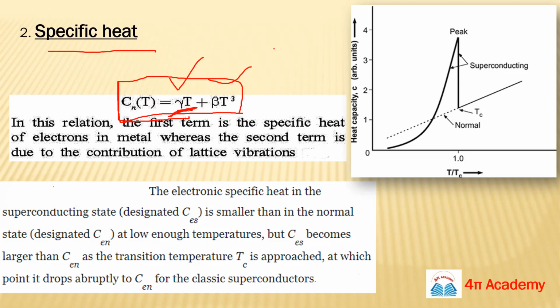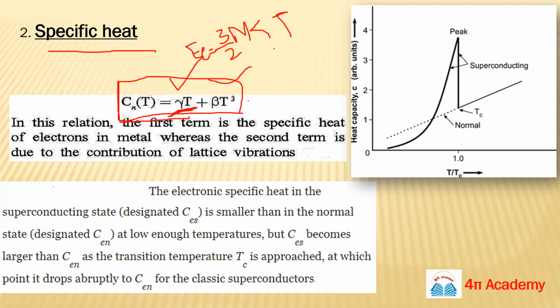Yes, good. The first term is your electronic specific heat. The formula for the electronic specific heat is basically 3 by 2 NkT, so CV is proportional to T. The second term is the lattice specific heat.